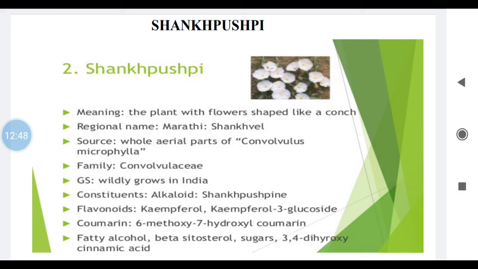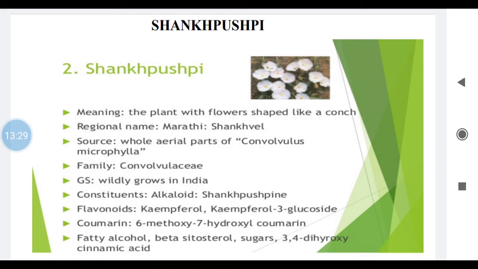Now it consists of aerial parts of Canscora decussata also. So in some books you will find Canscora decussata belonging to family Gentianaceae, isn't it? So any one biological source you can write down, okay, depending upon the geographical origin. So it has got several biological names, isn't it? You can either write down Canscora decussata belonging to family Gentianaceae or Convolvulus microphylla belonging to family Convolvulaceae, isn't it?